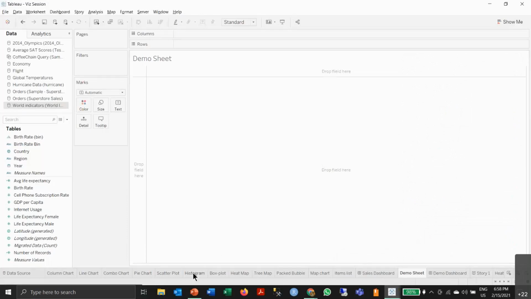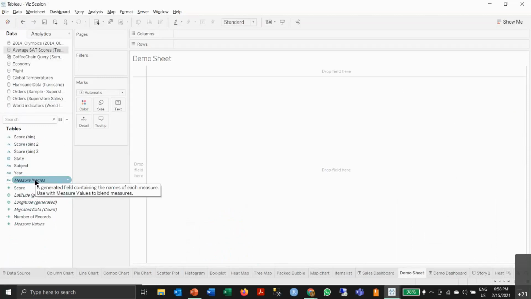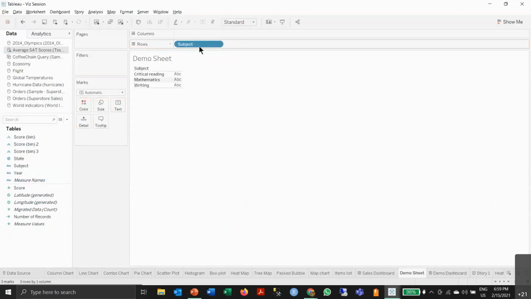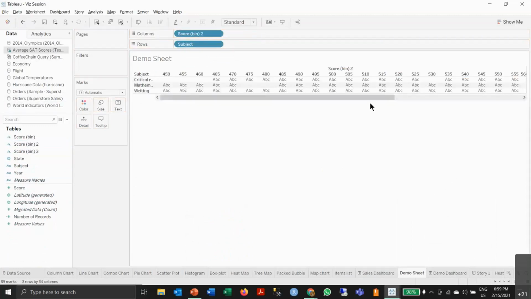So let's move on to the histogram. How does a histogram work? I'll move on to the SAT scores, and let's say I want to view how the SAT scores are by subject. I'll drag subject to rows, and I'll drag the scores to columns.